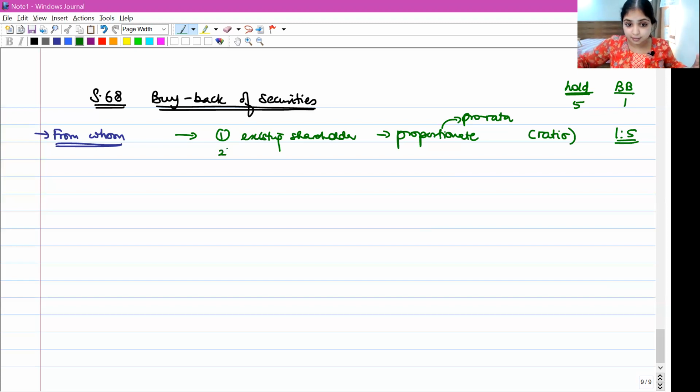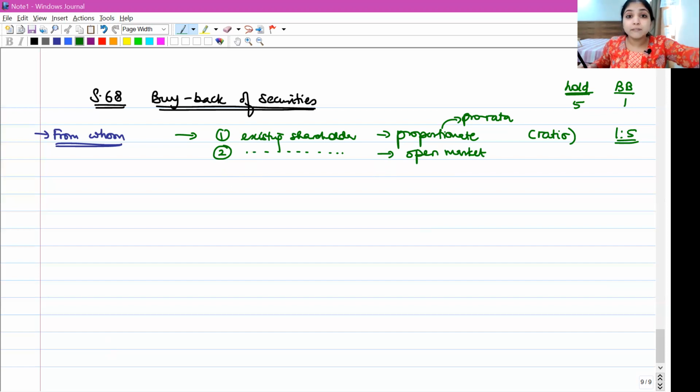In the second method, the company again goes to its existing shareholders, but this time no ratio. The company straight away goes to the open market. Open market means what? If the company happens to be a listed company, the company will straight away go to the stock market.